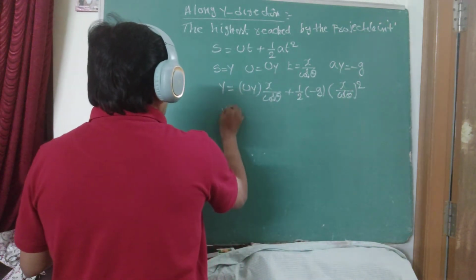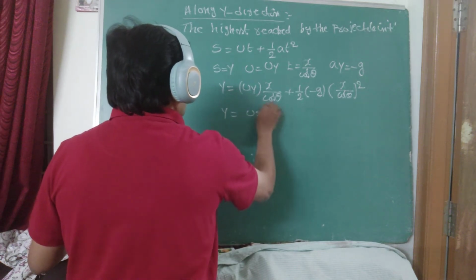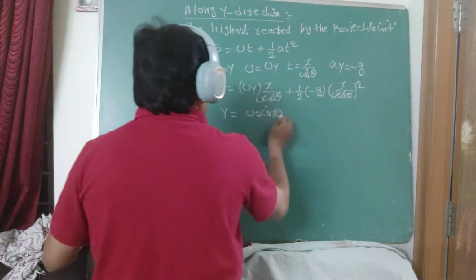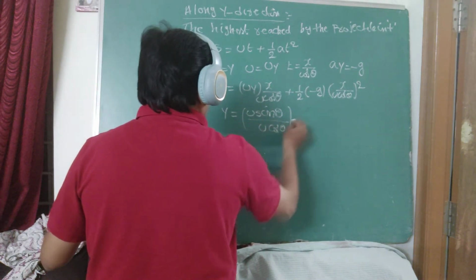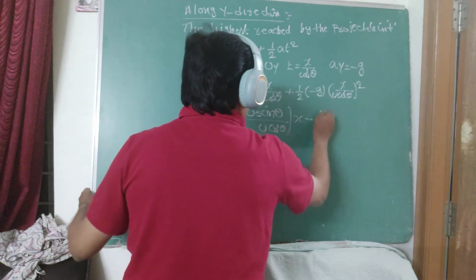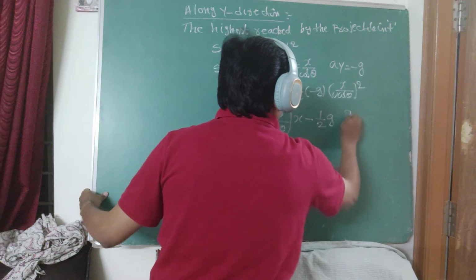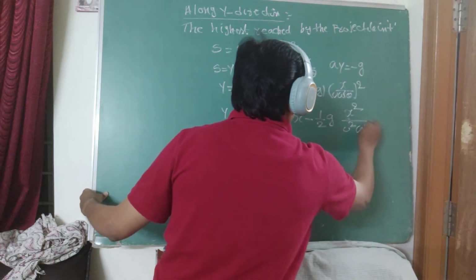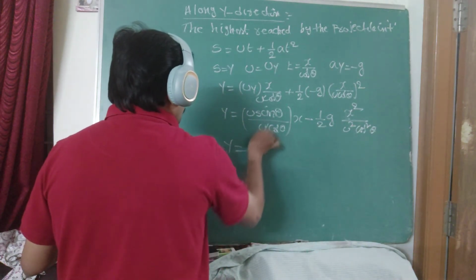Now y equals uy, already defined earlier, that is u sin theta, over u cos theta, into x, with the negative sign, minus g x square by u square cos square theta. Now simplify. U gets cancelled.